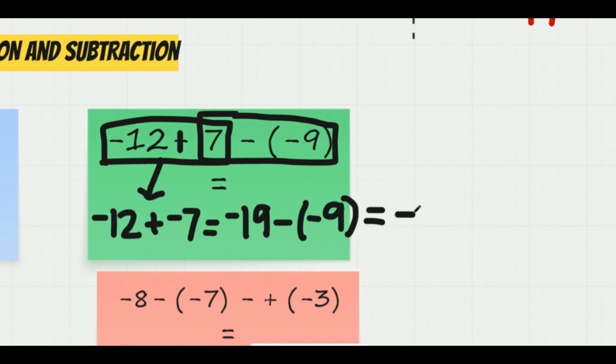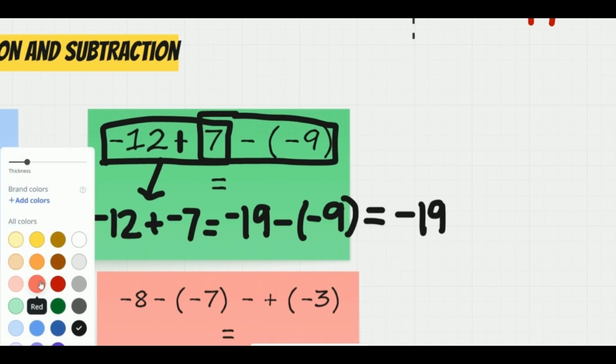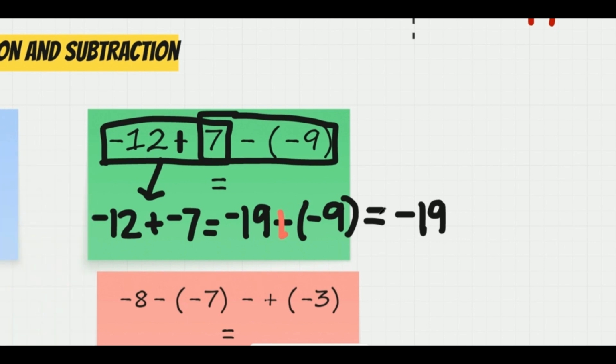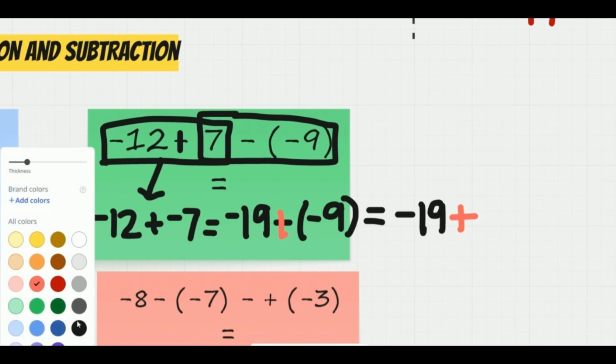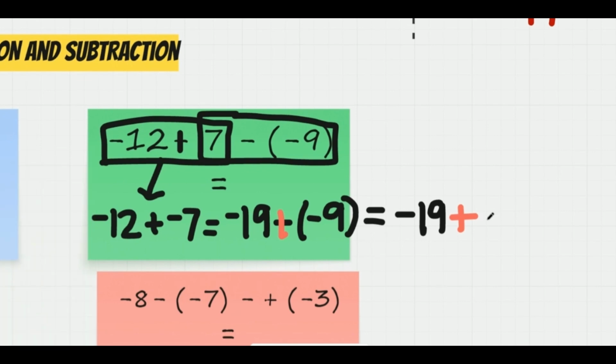So negative 19, we keep the first number, and then we change the minus to a plus, and the opposite of negative 9 is just 9. So we will have negative 19 plus 9, which is subtract 9 from 19, and carry the sign of the bigger number, which is negative 10.